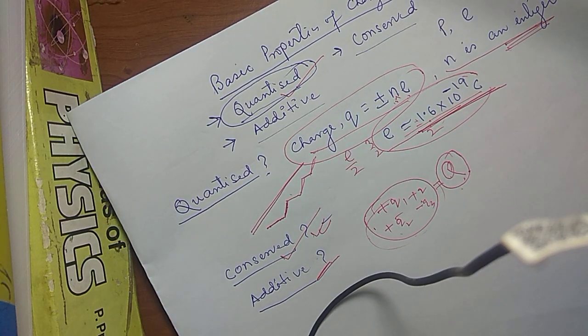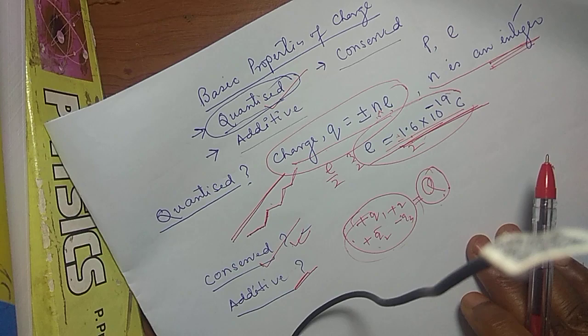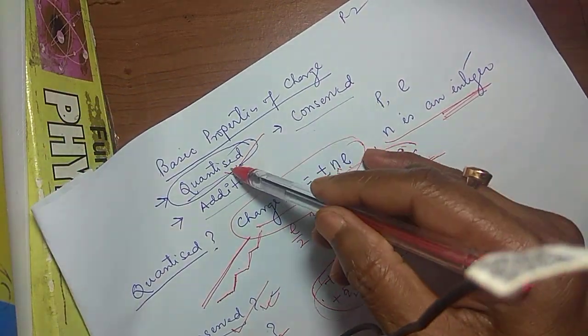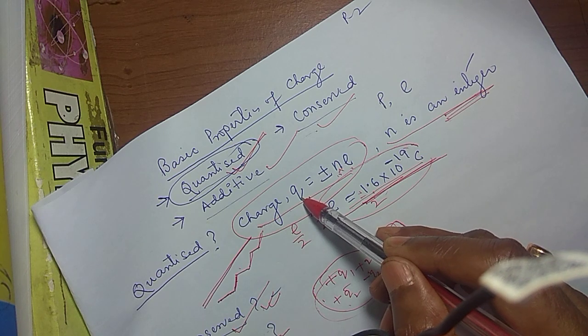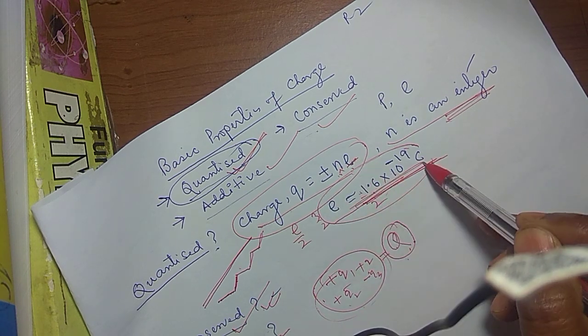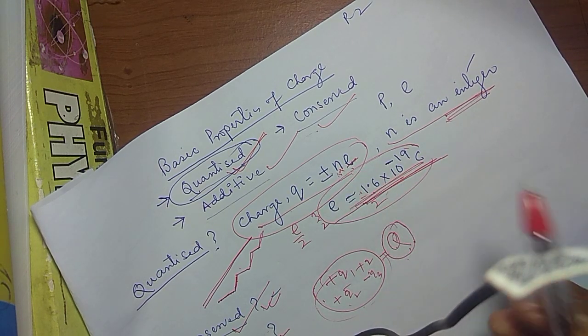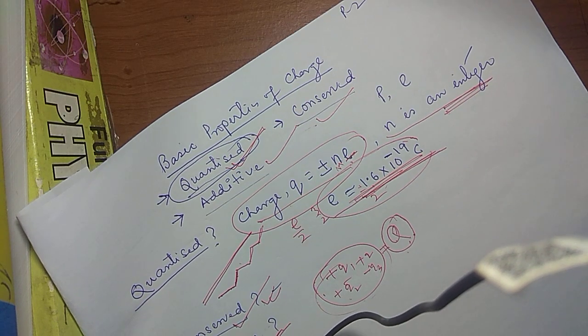These are the basic properties of charge. Charge is quantized, conserved, additive. Fine. So Q, charge of the body, e so fundamental charge এটা হবে, আর n টা হচ্ছে আমার integer, right?